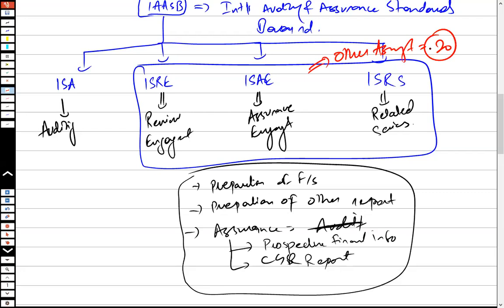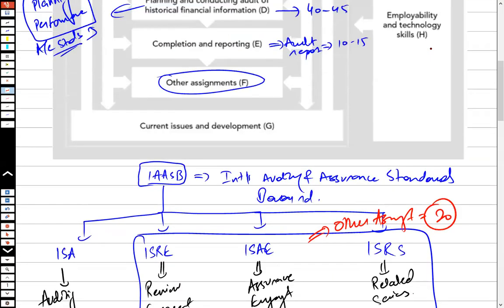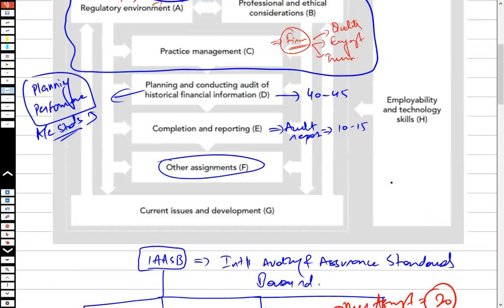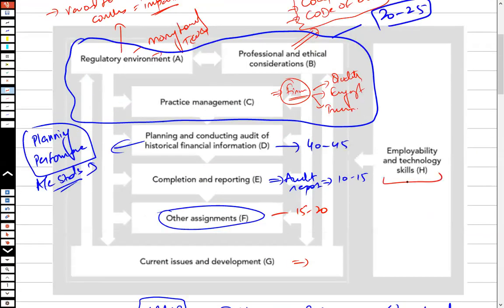And then you've got current issues and developments, which are the latest developments. And then you've got employability and technical skills. These would be developed while you are attempting the exam in a CBE environment.